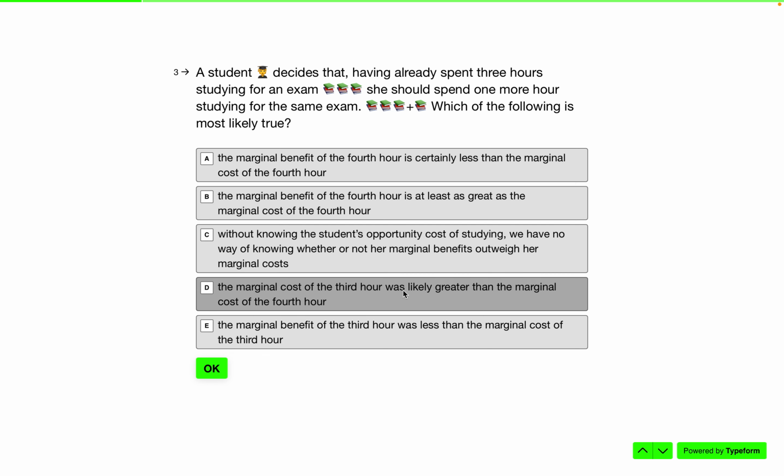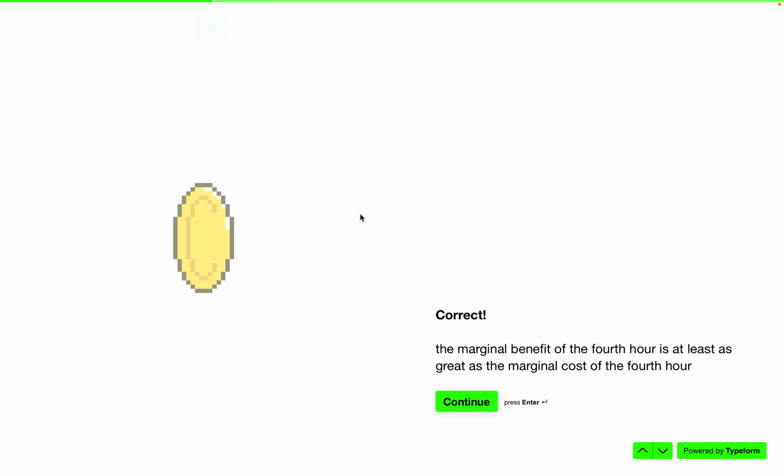The marginal cost of the 3rd hour was likely greater than the marginal cost of the 4th hour. Maybe. The marginal benefit of the 3rd hour was less than the marginal cost. That also doesn't seem right. So let's go with B. And the correct answer is B.